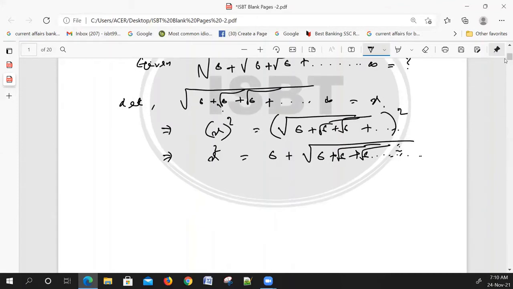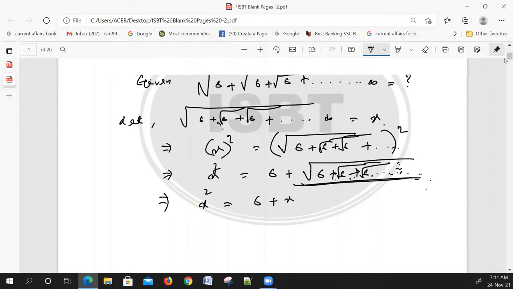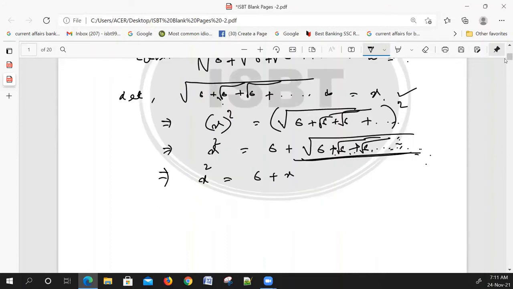Now in the next step we can write x square is equal to 6 plus x, because in the earlier step we have already taken this as x.